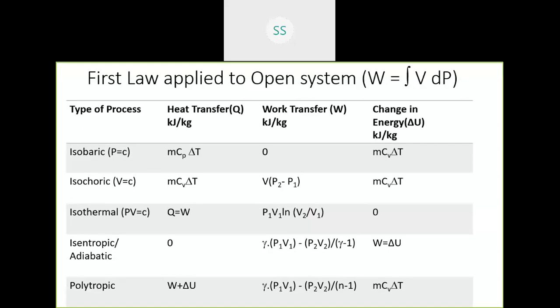In the same way, this table is for an open system, and if you look at the work done formula, it becomes V into dP. I have already explained this for pumps and compressors. Work done is for a constant volume while pressure is changing in a pump and compressor. If you look at the isobaric process, the table is listed here in the same way. You can take down this table. This can be shared with you. This is useful for solving problems.